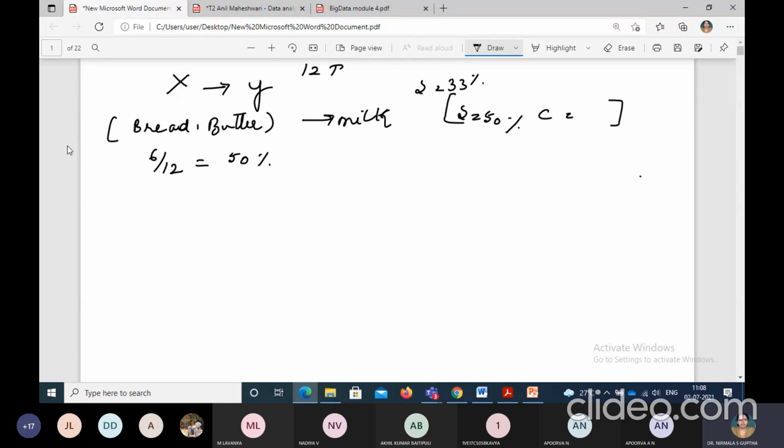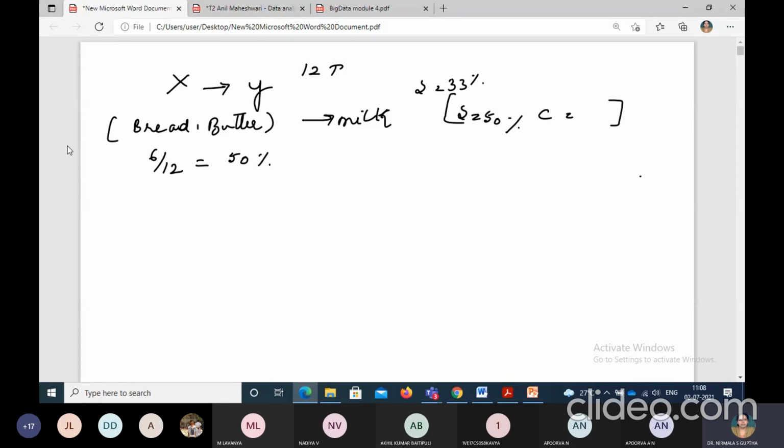Now the computation of the confidence also we calculated. Milk, bread, how many times has it occurred? Now I am asking you to give me the answer for the confidence level for this particular rule. We already made this rule and we are cross checking whether this rule can be accepted or not. The confidence level was 67%. And how did we compute the 67%? We had 6 by 9. So why?